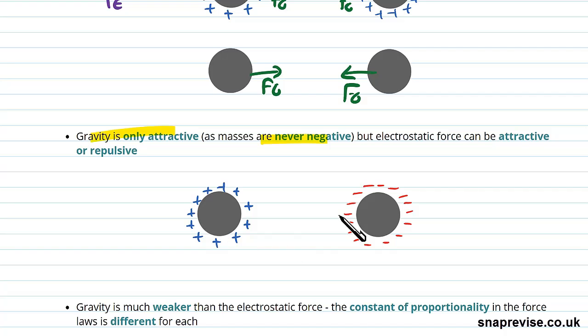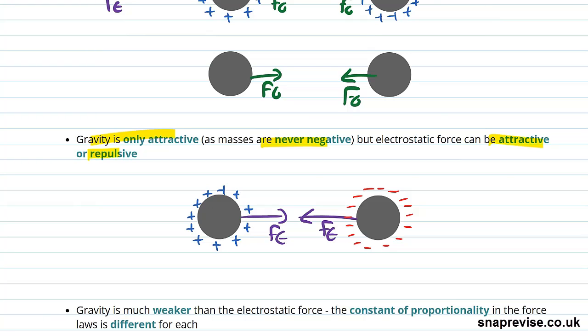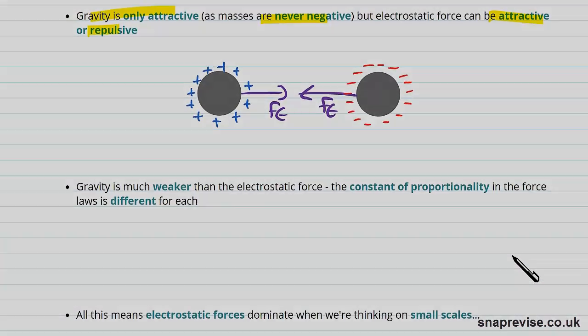So in this situation here, it's actually an attractive force we get as opposed to this one, which is a repulsive force. So these ones are attracting each other because they've got opposite charges. Opposite charges attract, like charges repel. And the final thing, well, one of the final things, which is very important.